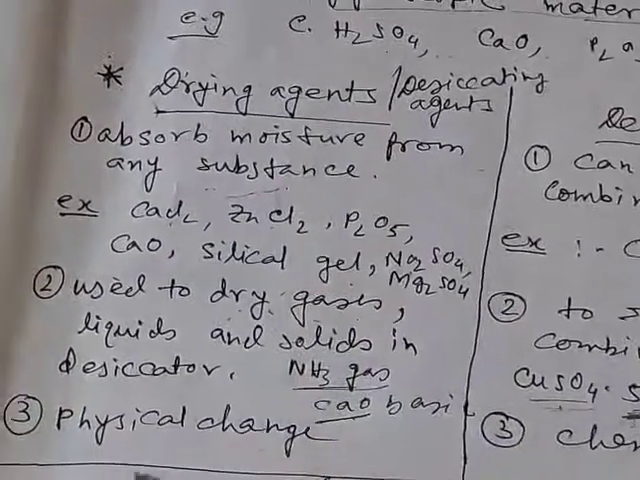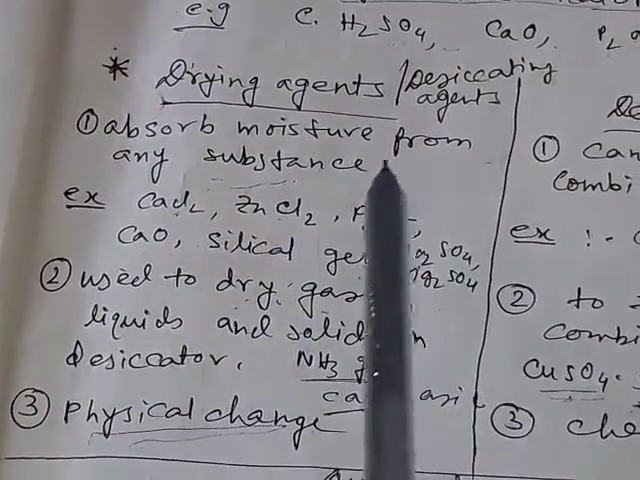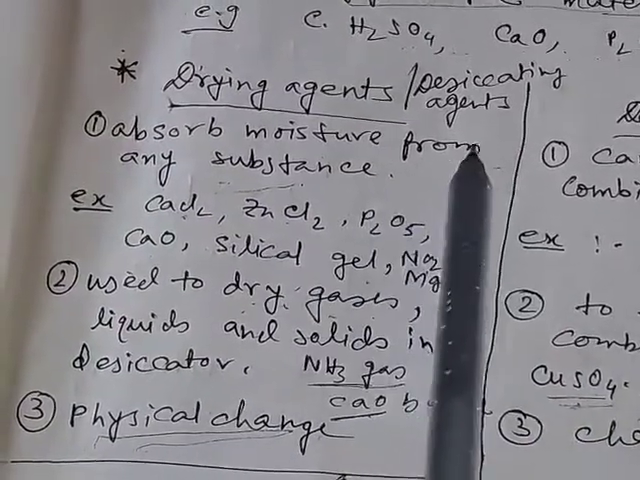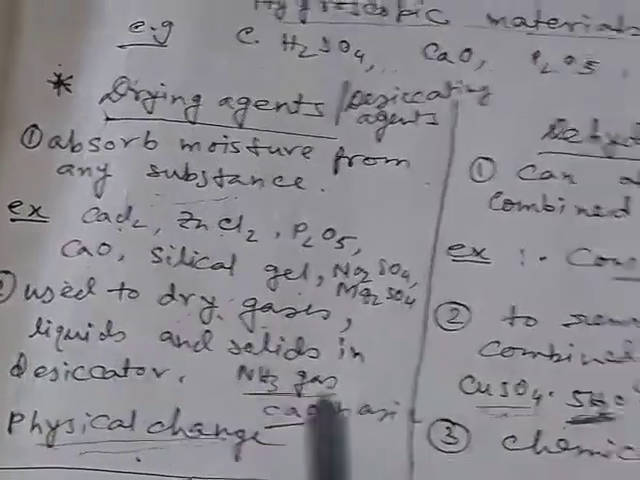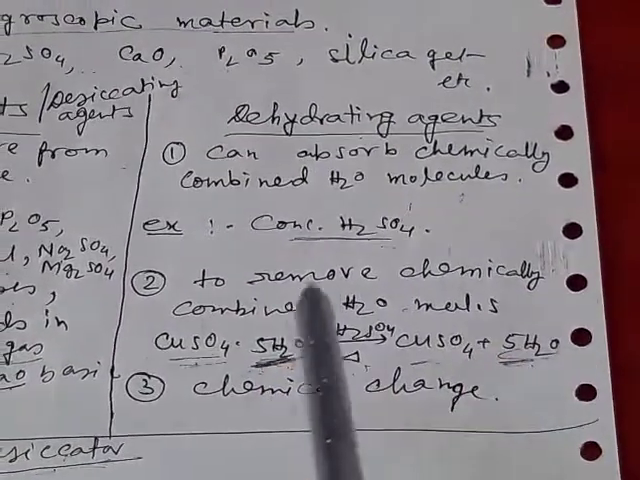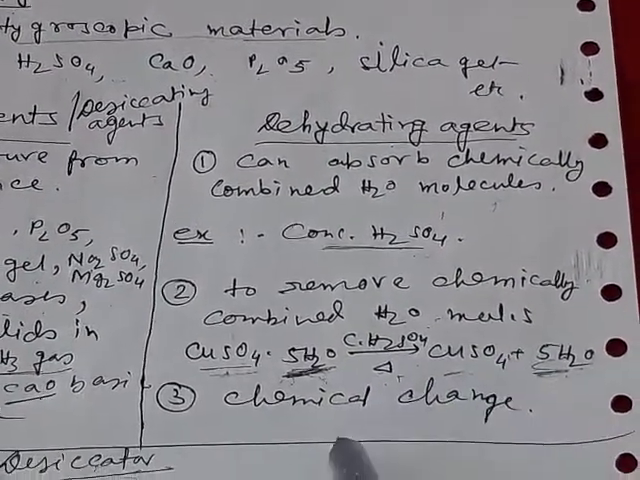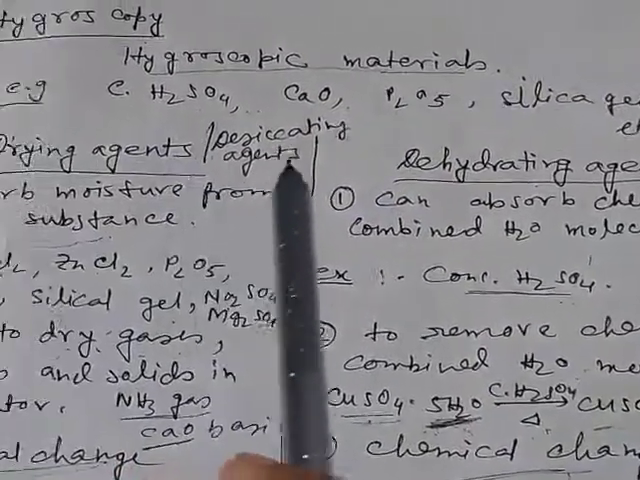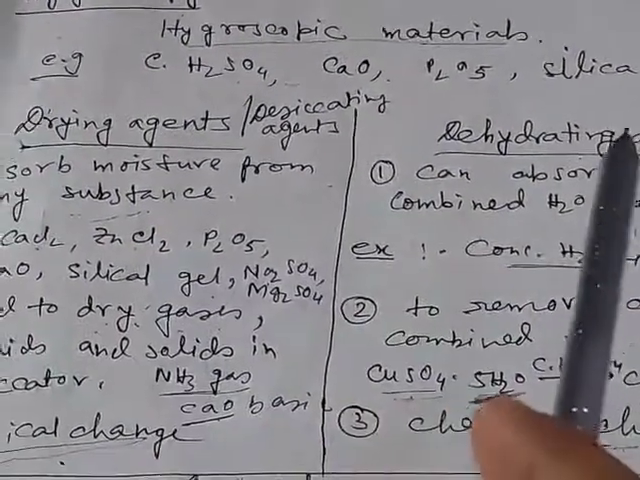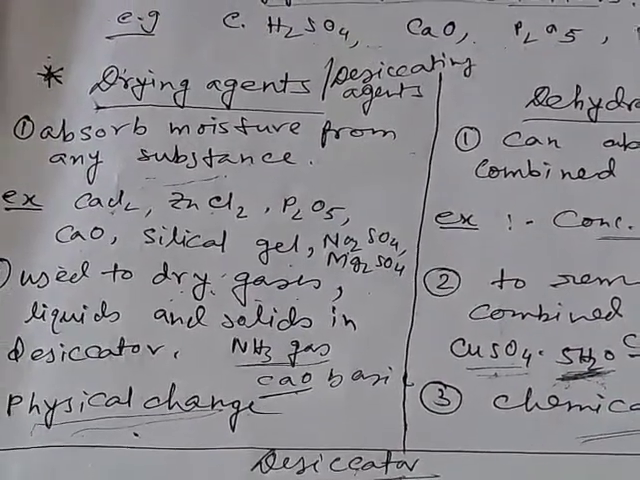Number 3 is drying agents are associated with physical change. Drying agents can remove moisture from any substance, so this is one physical change. Whereas dehydrating agents can remove chemically bound water molecules, that involves chemical reaction, so this is a chemical change. These are the differences of drying agents and dehydrating agents. Okay, thank you.